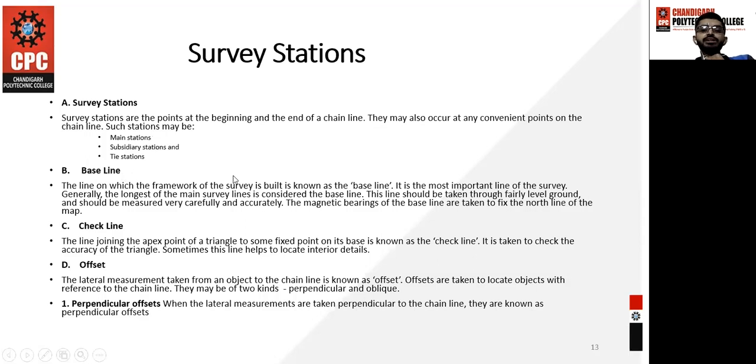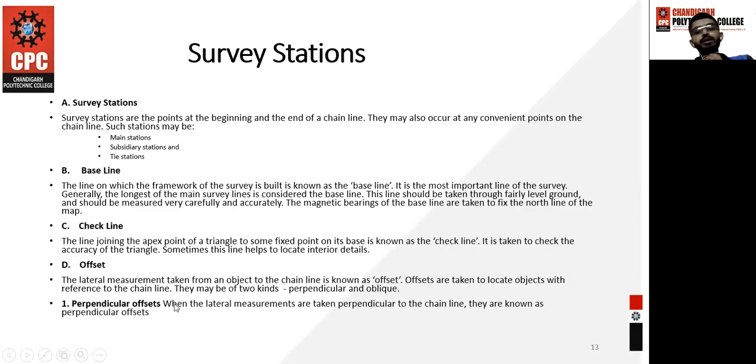What is the baseline? The longest line in any framework of the survey is the baseline. The check line, the line joining the apex point of a triangle to some fixed point on its base, is known as a check line. Offset, the lateral measurement taken from an object to the chain line, is known as offset.